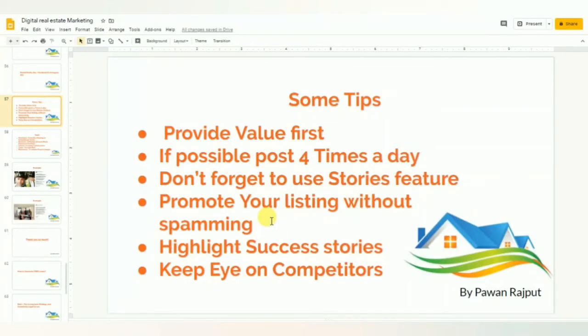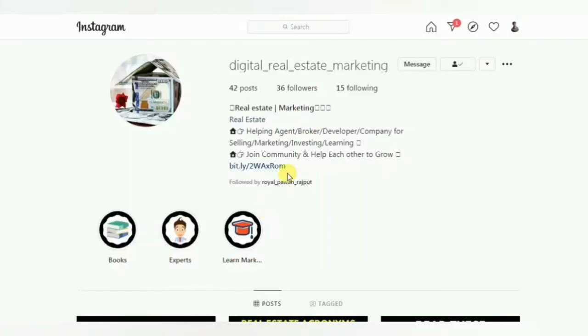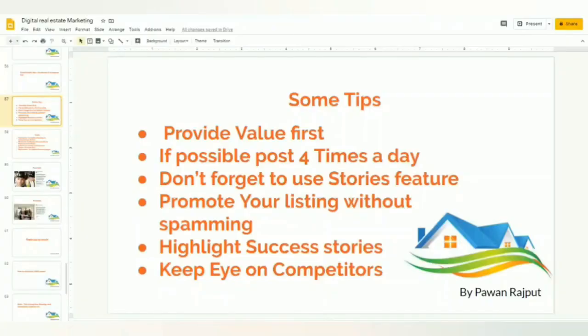One thing I have seen in a lot of real estate businesses is that they always spam. They always promote their listing on different Facebook groups, on their page. They just promote it, that's it. They don't provide value. So try to provide value like this, and then promote your listing, so you can generate leads for free.